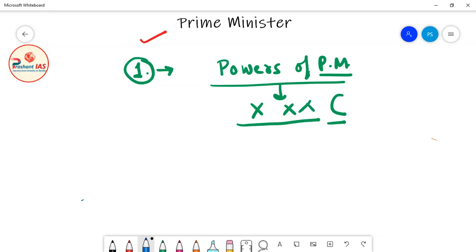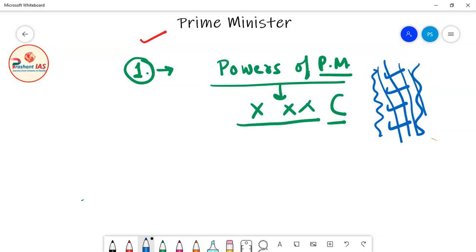For example, that this is the power of prime minister, this is the power of prime minister. In this way, it is not written in our constitution which all are the powers of the prime minister of India. So the first point you have to remember is that the powers of the prime minister of India are not exclusively discussed in the constitution of India.